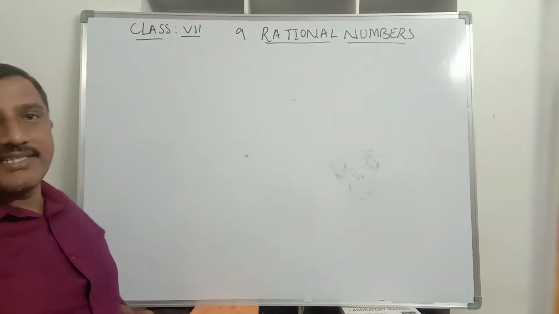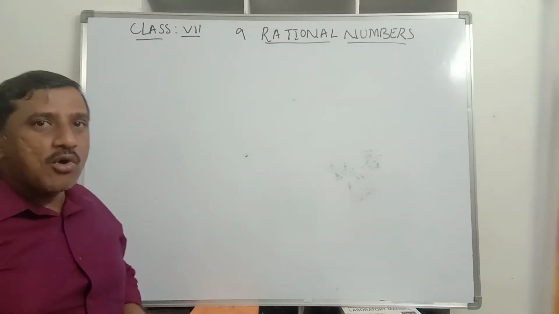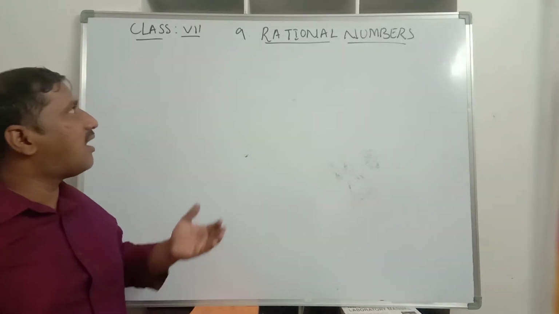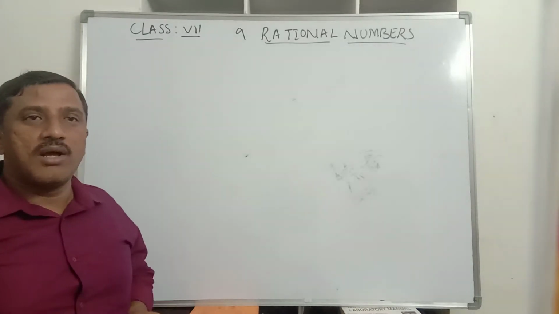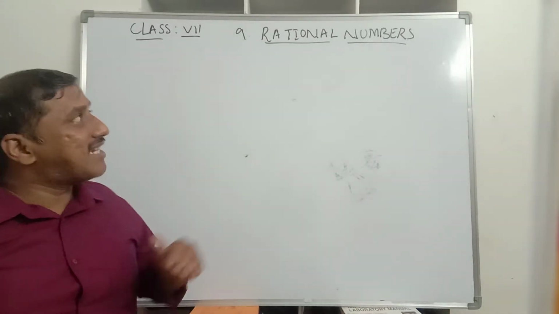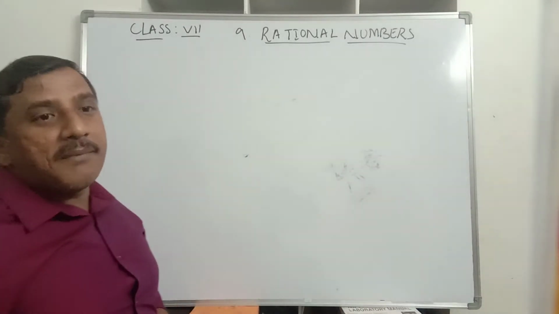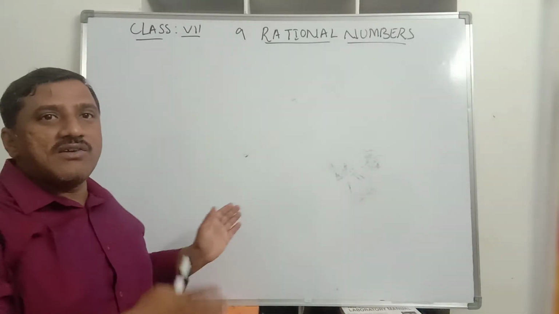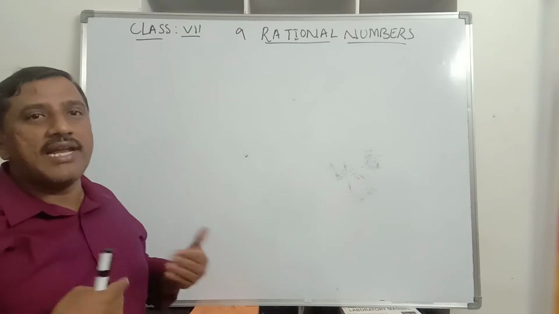Till last class we discussed the triangle and its properties, and today I am going to introduce a new chapter called rational numbers. It is a new chapter for you and it comes under number systems. See, the word numbers comes under number systems. This number systems you are studying since your KG standard, that is counting numbers.